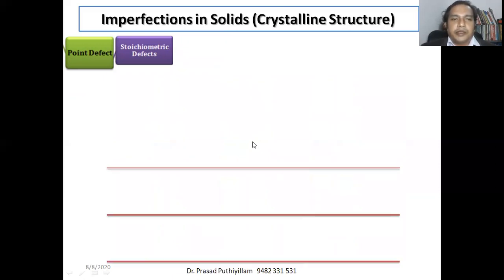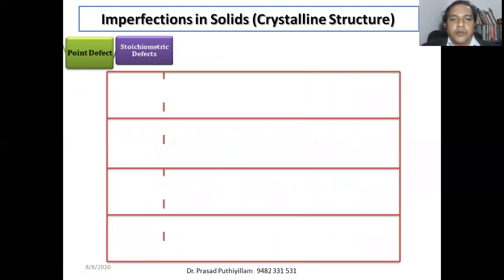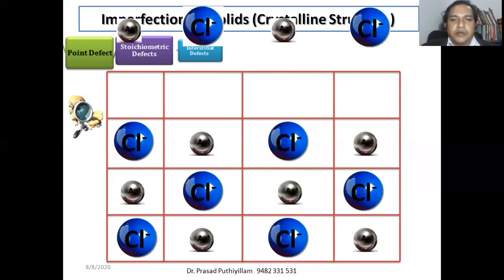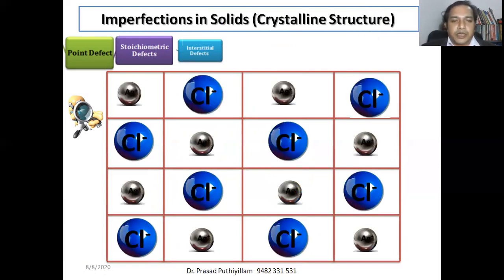Another possibility is both the vacancy defect and the interstitial defect combined, with ions. Such a possibility is seen with the example of silver chloride. Here silver is very small compared to chlorine.